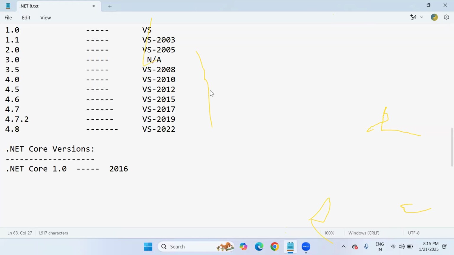See, somebody is typing or drawing something. Please erase immediately because the screen is getting disturbed.